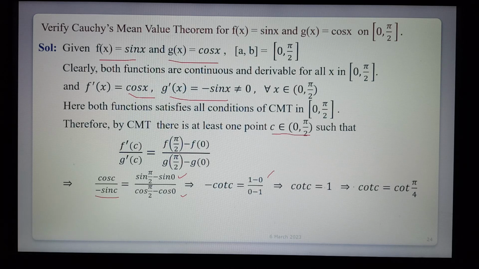So cot c is equal to 1, which in terms of the cot angle is pi by 4. Therefore c is equal to pi by 4. Pi by 4 belongs to 0, 5 by 2. So therefore Cauchy's mean value theorem is verified.